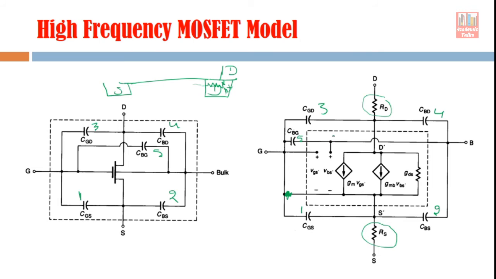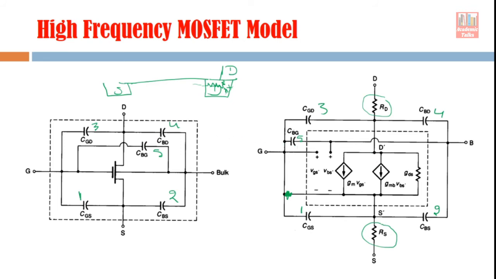Now you have seen the various parasitic capacitive components which are present in the MOSFET device, and you have added them into the equivalent circuit also.